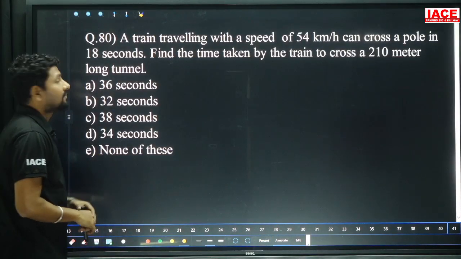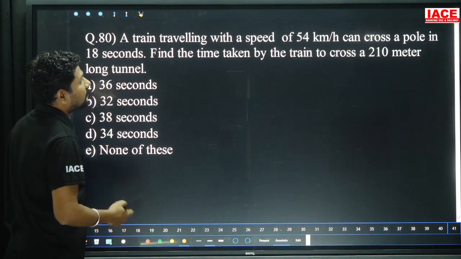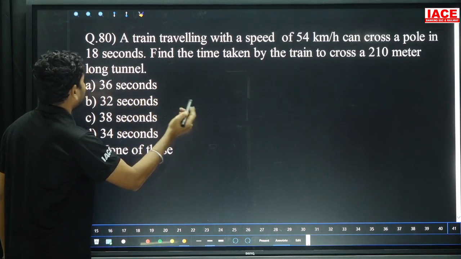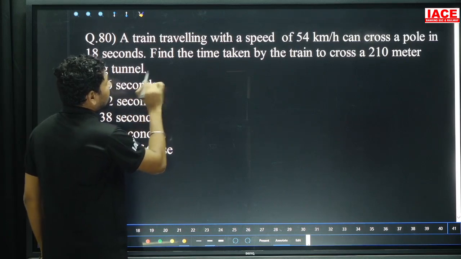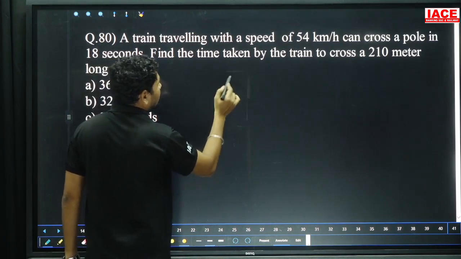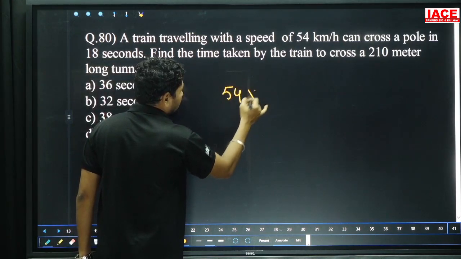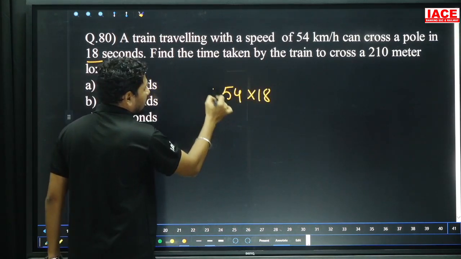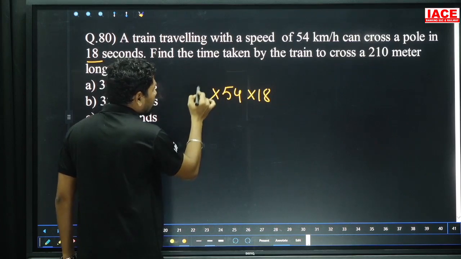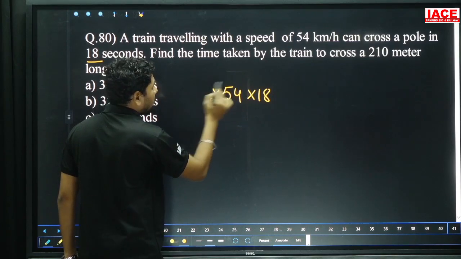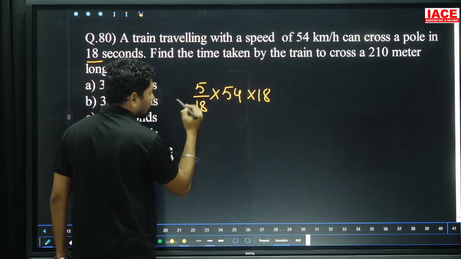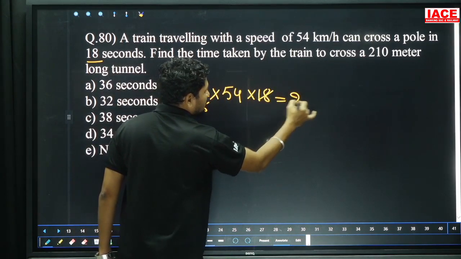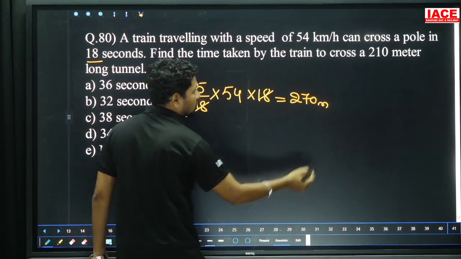Question number 80. A train traveling with a speed of 54 km per hour can cross a pole in 18 seconds. Find the time taken by the train to cross a 210 meters long tunnel. First of all, we should calculate the train length. Train length, how to calculate? 54 km per hour, it is crossing a pole in how many seconds? 18 seconds. Without knowing the train length, we can't calculate. First of all, you need to calculate the train length. 54 km per hour convert into meter per second. That's why we will multiply by 5 by 18. 18 cancel. 5 into 54, 54 of value 27, extra 0. Then the train length is 270 meters.